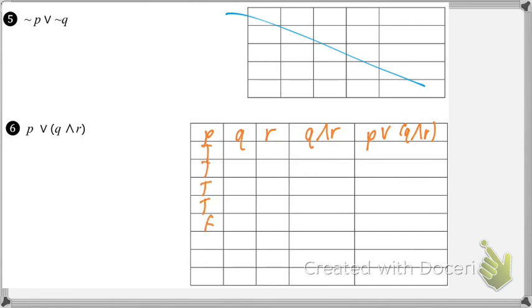The last 4 as false. Now I kept being very careful in saying the last statement we alternate. So in this case, is Q the last statement? No, it's the second. R is the last statement, so that's going to be the one we alternate. True, false, true, false, true, false, true, false, the whole way down.